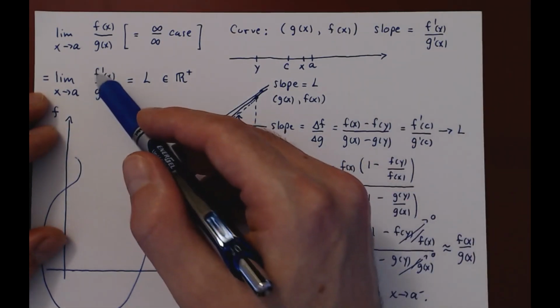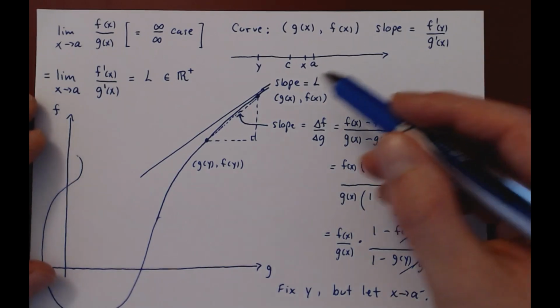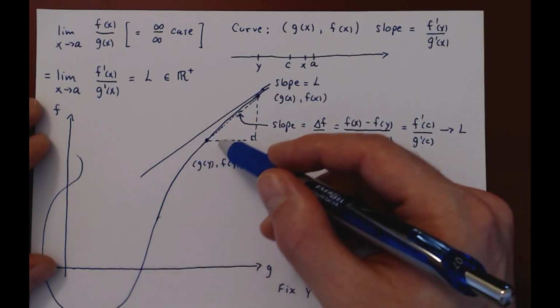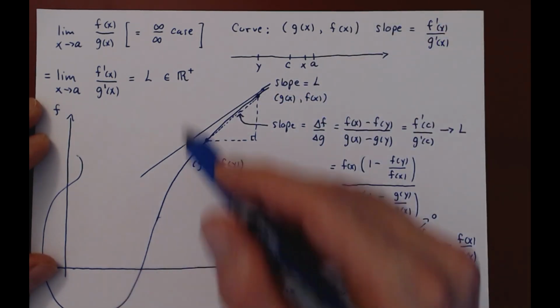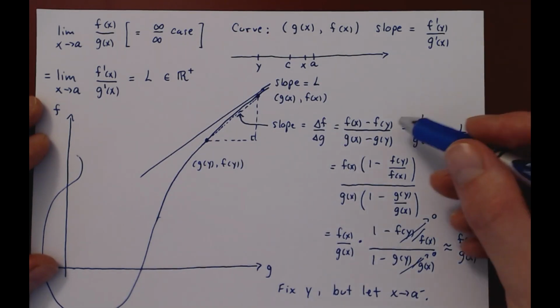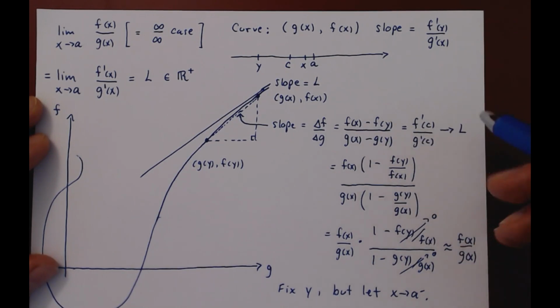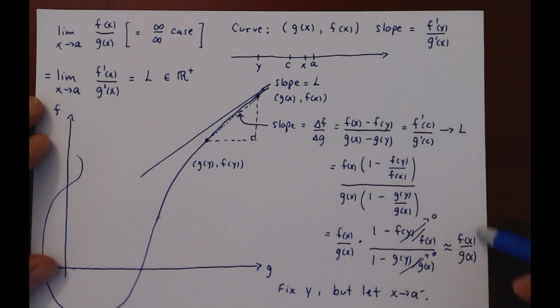If f prime over g prime approaches a constant, that is, the slope of our curve is getting closer and closer to a constant, so the curve is getting closer to a straight line, and if that's the case, the average slope being close to the instantaneous slope, being close to L, but the average slope is also very close to the ratio of f of x over g of x.